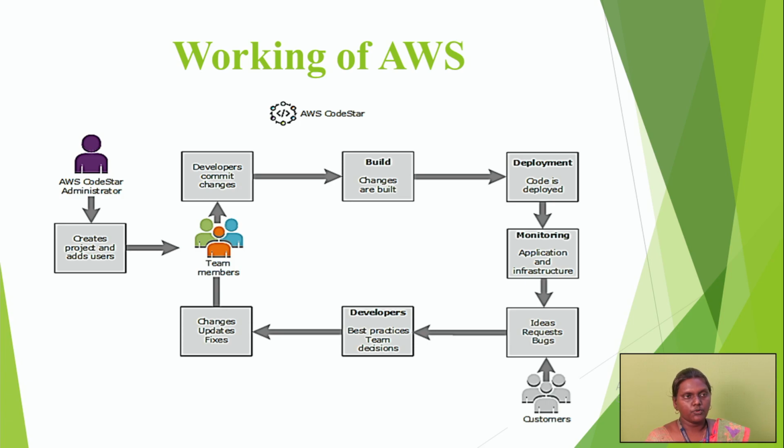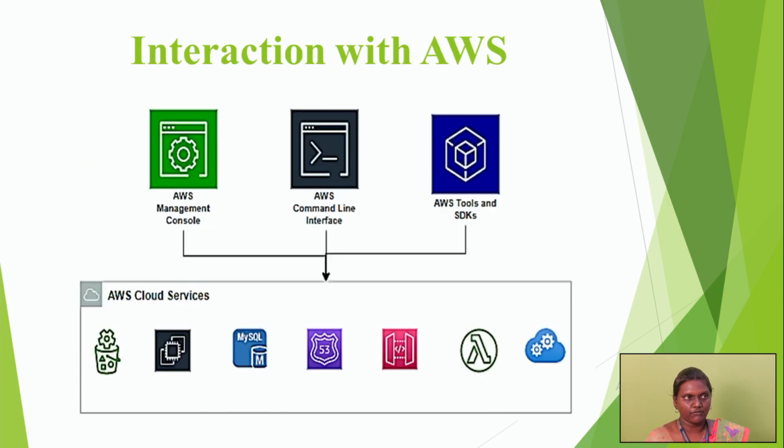Then it goes to ideas and requests or bugs, which means the users want particular data and code development. We give that code to the required person, and the required person gives the developers the best practices and team decisions. After that they analyze that data. If there are any changes, they update it and again give it to the team members. This is the working cycle that happens on the AWS Amazon Web Services platform.